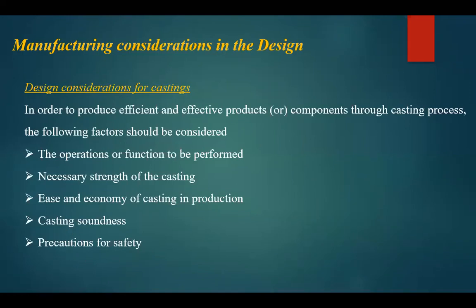Precautions for safety. So tell me one thing, students. When you start your casting operation, you put one piece of the pattern in a drag and another piece of the pattern in a cope. You bring both together, and you pour molten material into the sprue and the risers. You check from the riser and pour from the sprue. And if you want to get a stronger casting, what do you have to do?